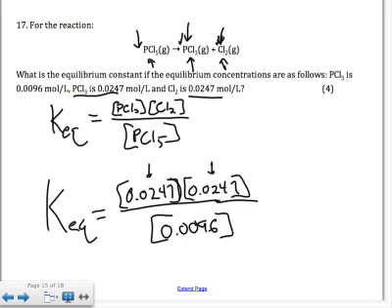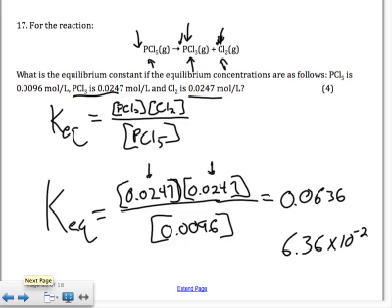So anyway, to finish this off, we're going to do the math here. 0.0247 times 0.0247 and divided by 0.0096 becomes 0.0636, or in your calculator you might get 6.36 times 10 to the negative second, or 6.36 e negative 2.